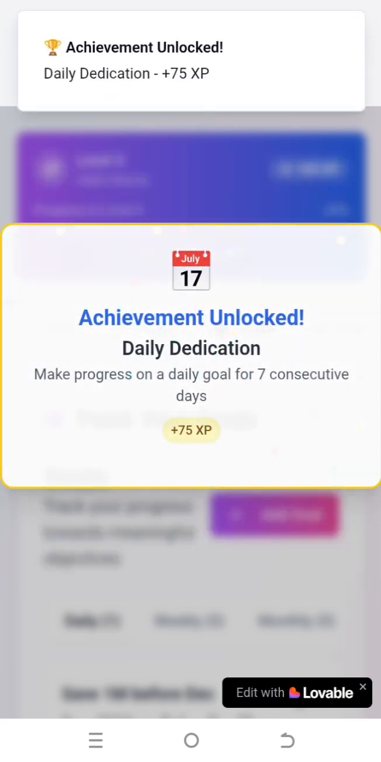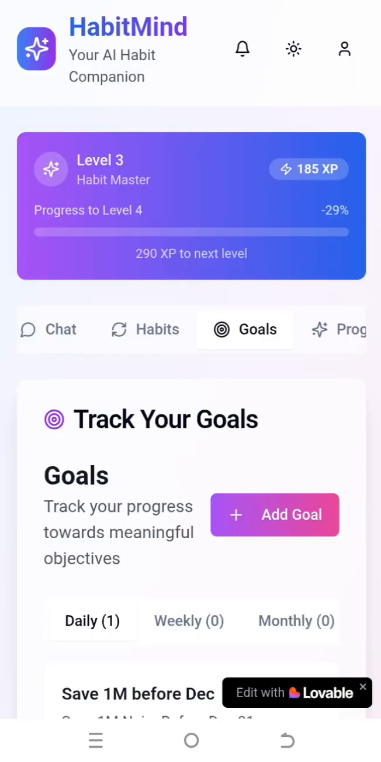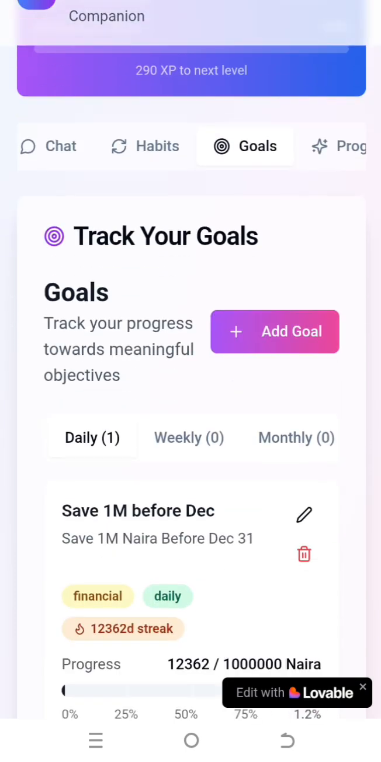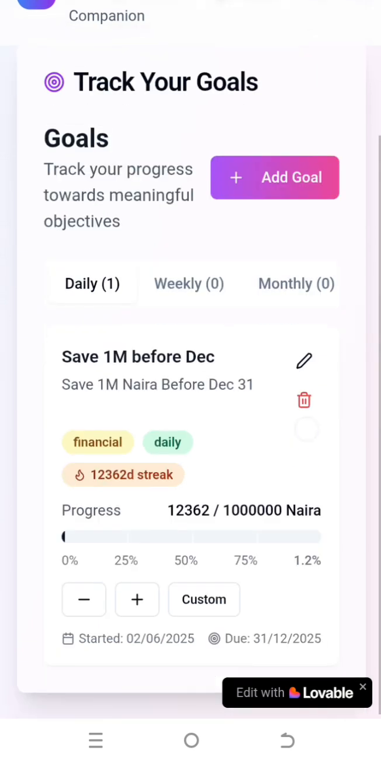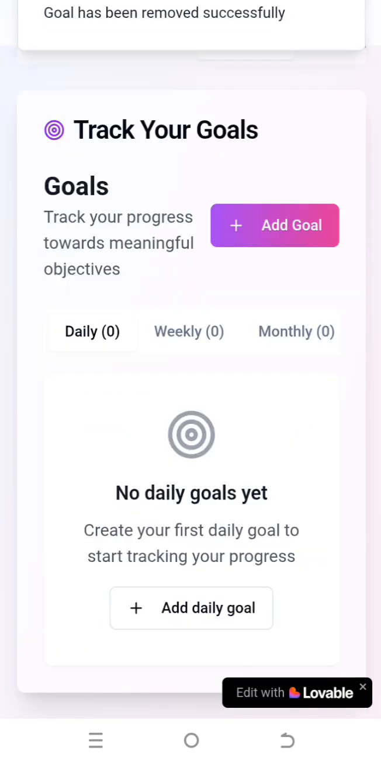Okay, so I've reached a new level. A new level has been achieved. So here I can set daily, weekly, monthly, or yearly goals. A goal I had set here, I deleted. Let me show you how to set goals.